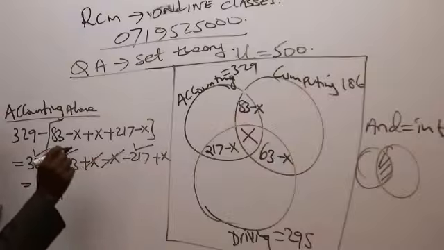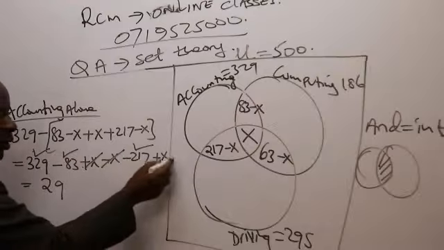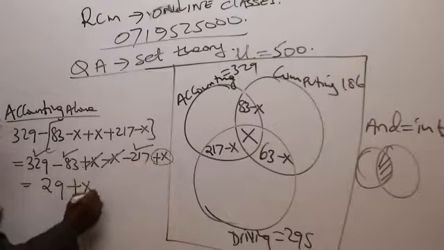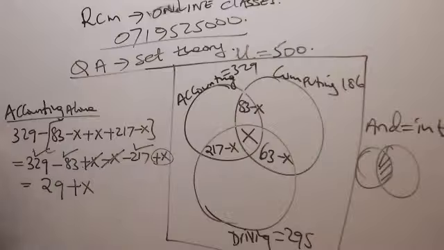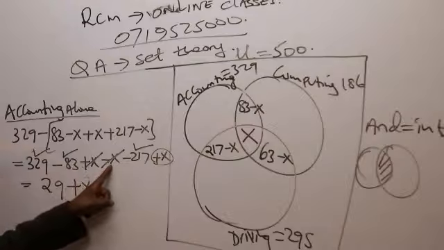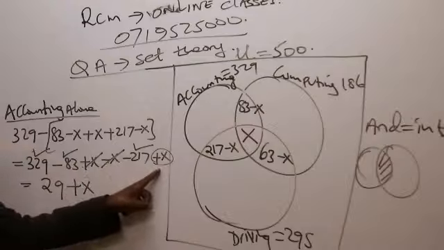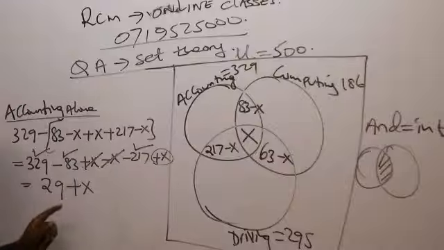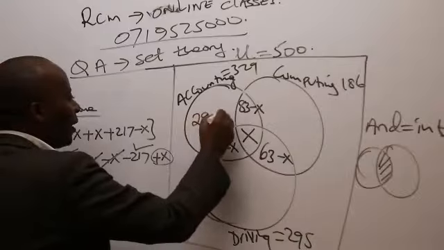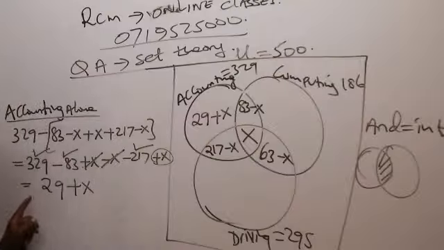Lucy, look there, you gave me a little trouble. It should be plus X. Look there. And you know if you make a small mistake it becomes a disaster. I'm not sure, Lucy, it should be plus X, not minus X. Because you see, this and these are cancelling out, leaving me with the plus X. Got it. Thank you very much. So this is supposed to be 29 plus X.